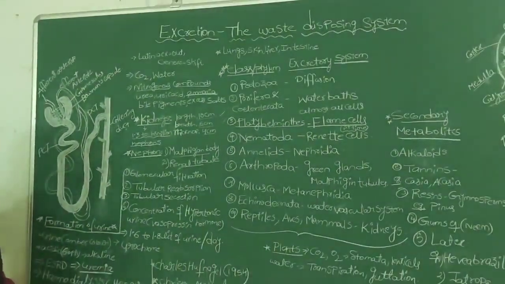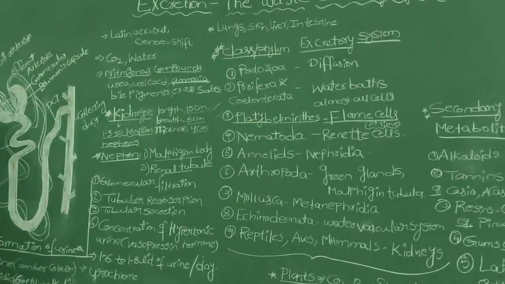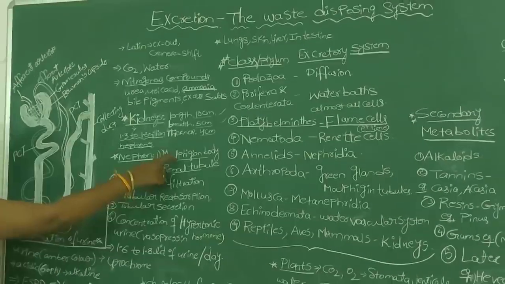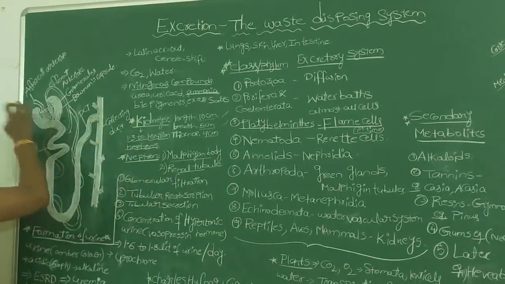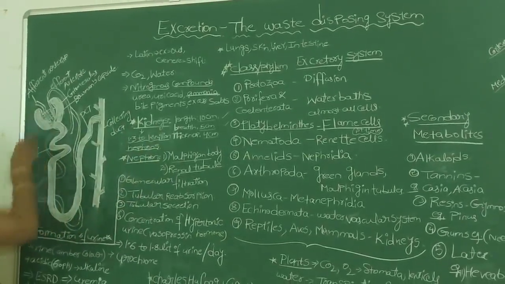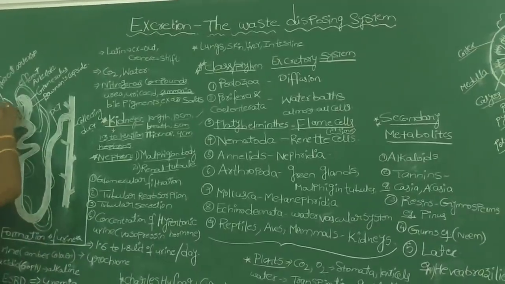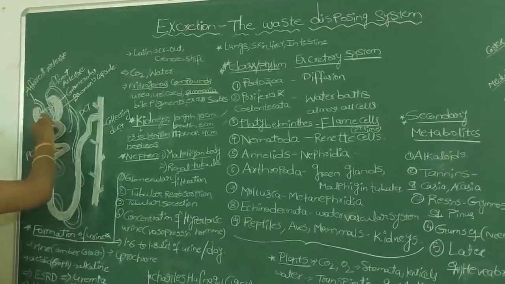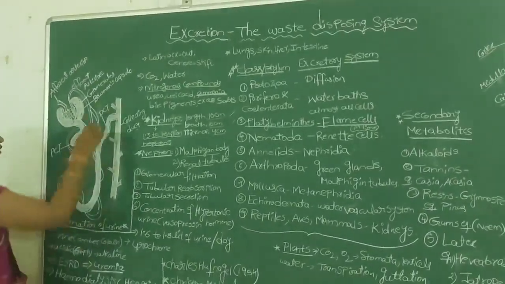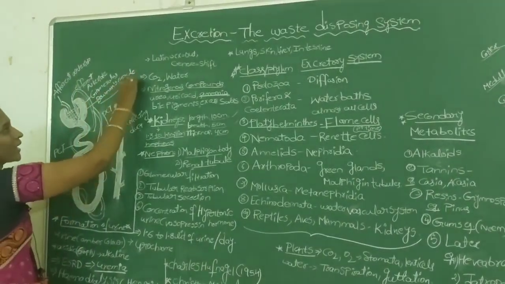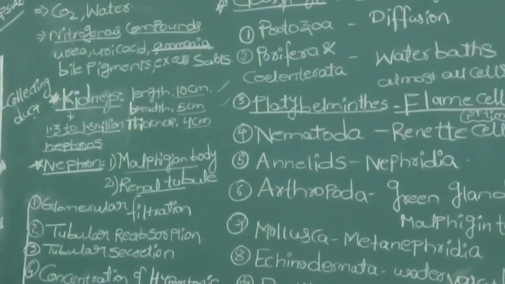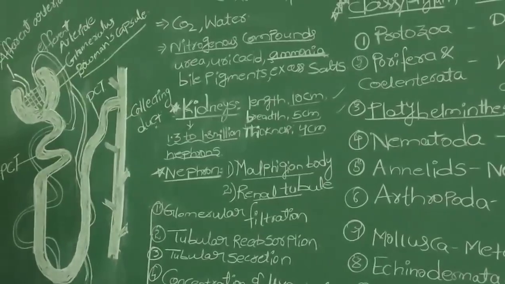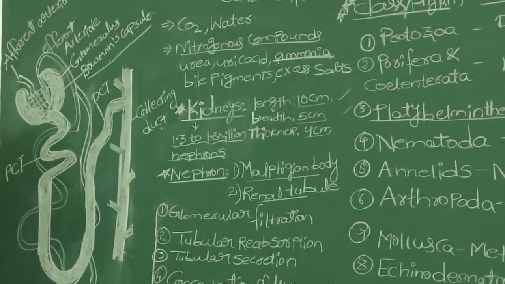First one we call the Malpighian body, and the second one we call the renal tubule. So again, the Malpighian body of the nephron contains two parts. Here, the opening of the nephron, which is a cup-shaped structure, we call Bowman's capsule. The broad end of the nephron, which is like a cup, we call Bowman's capsule.